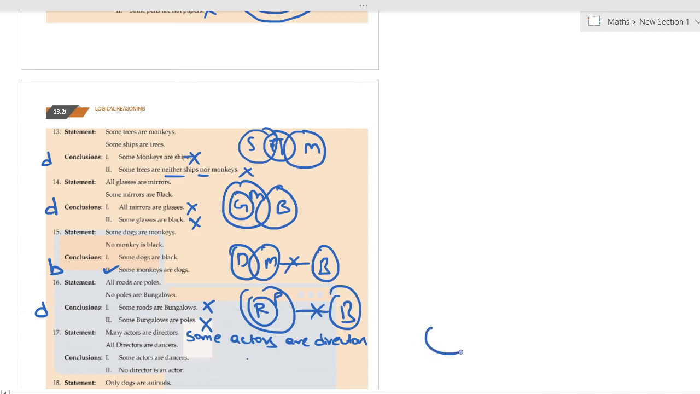If some actors are directors, I'll take actors here and directors here. All directors are dancers. If some actors are directors, can we say some actors are dancers also? Because directors include dancers. Yes, the first one is true. No director is an actor. It is a wrong statement because some directors are actors. So we cannot say like this. So this is the wrong one. So the answer will be A.